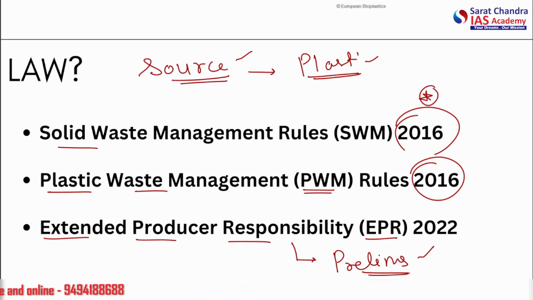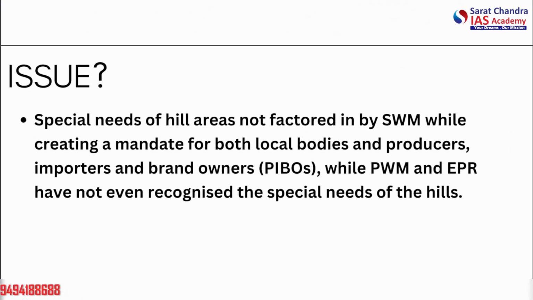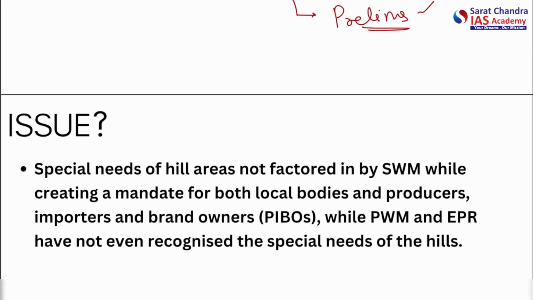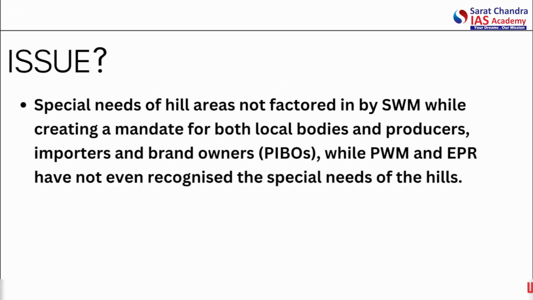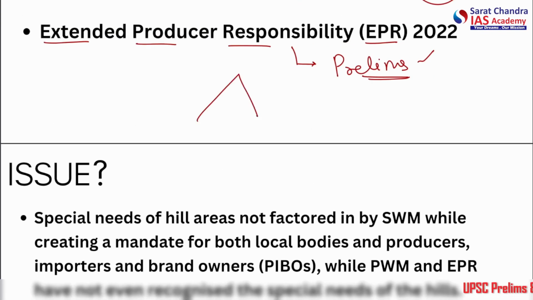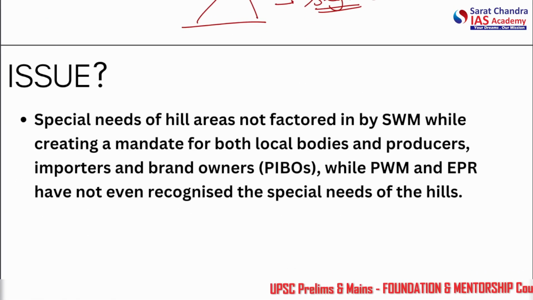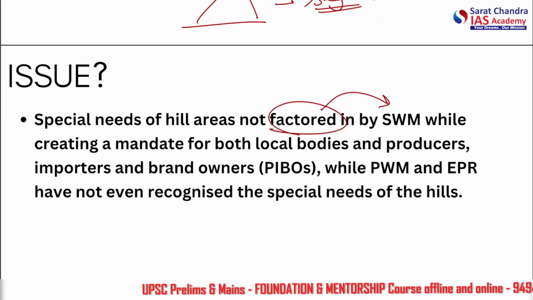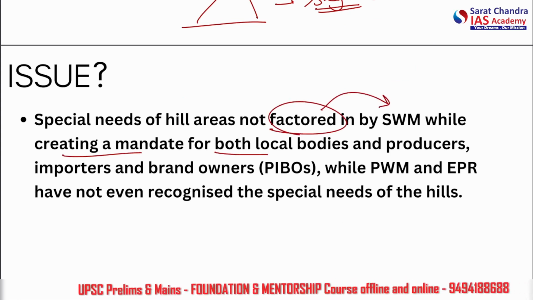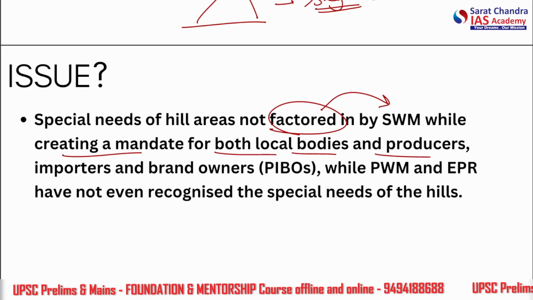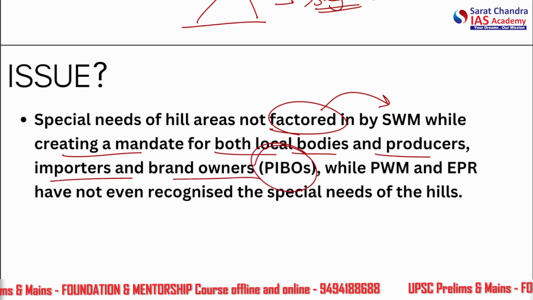sustainable manner. Now, the issue is that waste management exists on paper, but a closer look shows landfills overflowing with mixed waste. This plastic is not segregated properly. So this is the major issue here. Second thing we see here is that the special needs of hill areas are not factored in by the SWM, while creating a mandate for both local bodies and producers, importers and brand owners, that is PIBO.